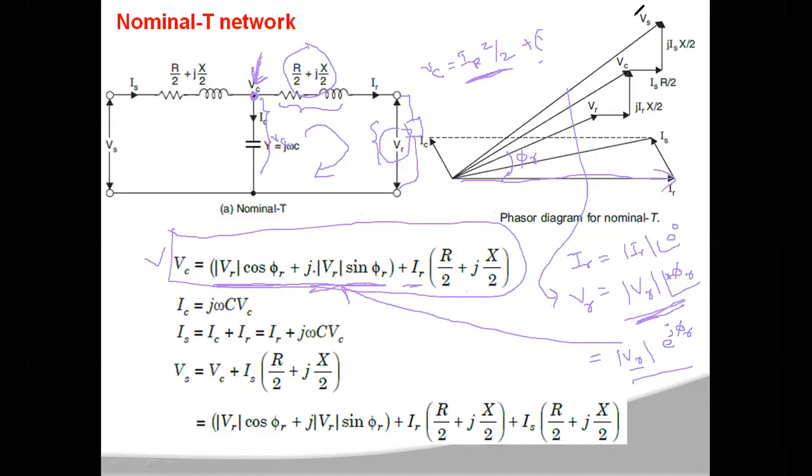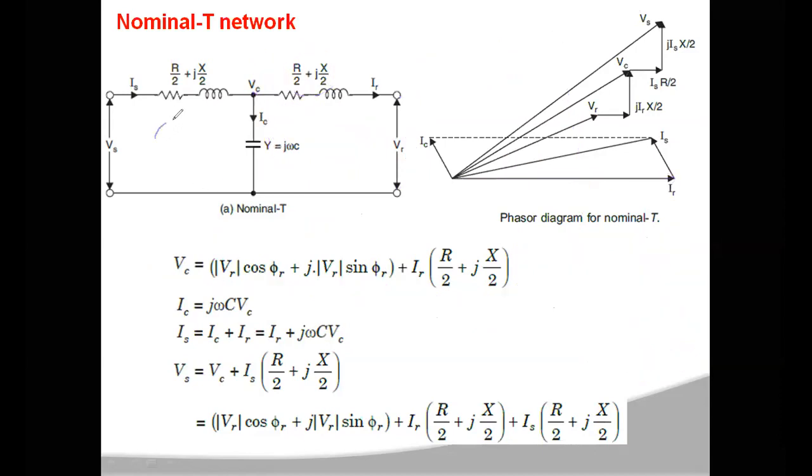So then after getting VC, you apply the KVL for the first loop. When you apply the KVL for the first loop, what will you get? Vs is equal to Is into that Z by 2. So this value is Z by 2, and the voltage drop across this Z by 2 is Is into Z by 2. And the voltage across this capacitance is VC, so you can write VC plus this. This is what is written here.